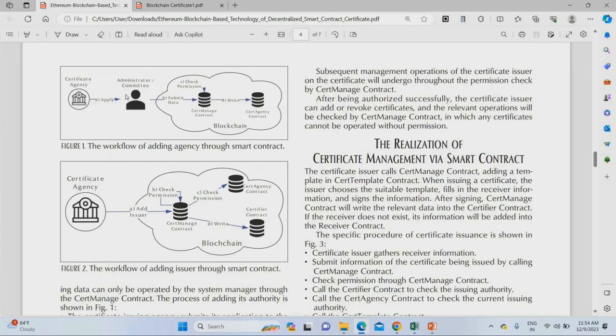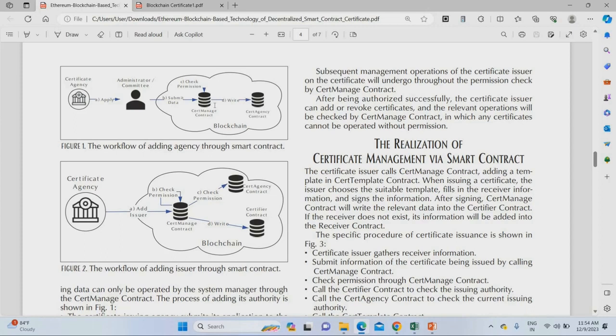For example, they have taken a certificate agency, and then they appointed one admin for that. What the admin will do is collect all the student data and submit that data into the cloud. The cloud has a certificate manager. The certificate manager will automatically convert the student data into a certificate, and then that data is saved in the form of blockchain hashing data. For that hashing data conversion, they have used the SHA-256 algorithm as the main algorithm.